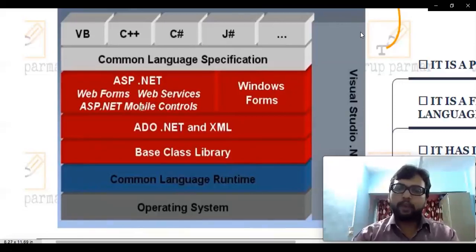Then we also have many mobile controls here, and here as you can see we have Windows Forms as well, which we can use for desktop based applications.